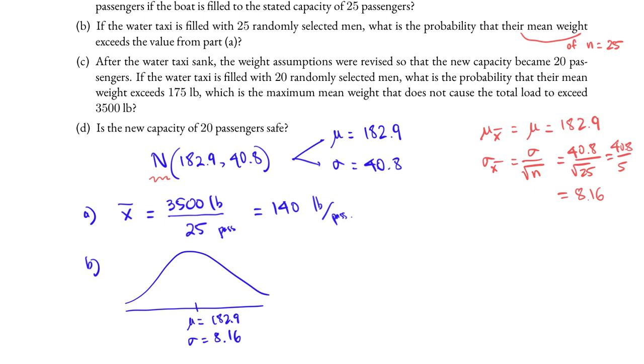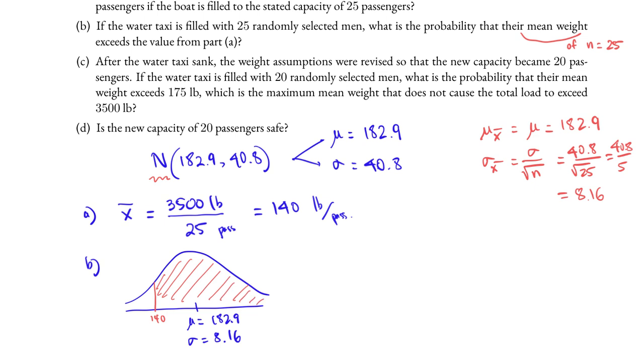What is the probability that the mean weight exceeds, meaning greater than, the value that we are interested in? In this case it is 140. That is the number that we got from part A. 140 is a number on the left-hand side of 182.9. And so we draw the vertical line, and since it is exceed that we're looking for, we shade everything on the right-hand side. Exceed means more than.